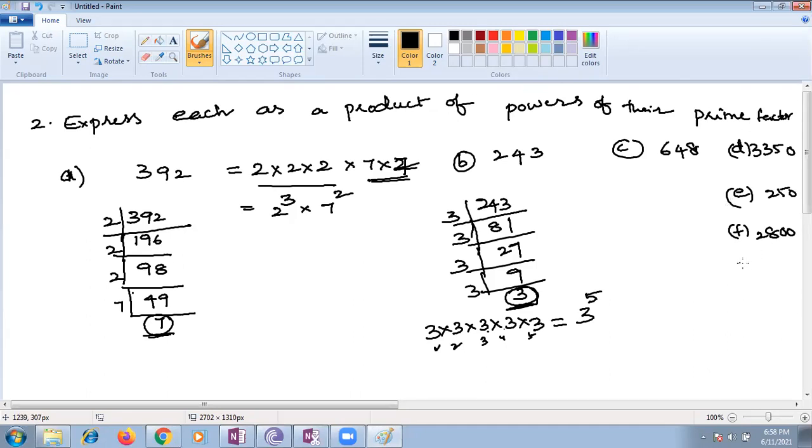You can take F and G, the last bits. It's 540, children. Or else you can do this as homework also. Once you understand, does anyone have a doubt?